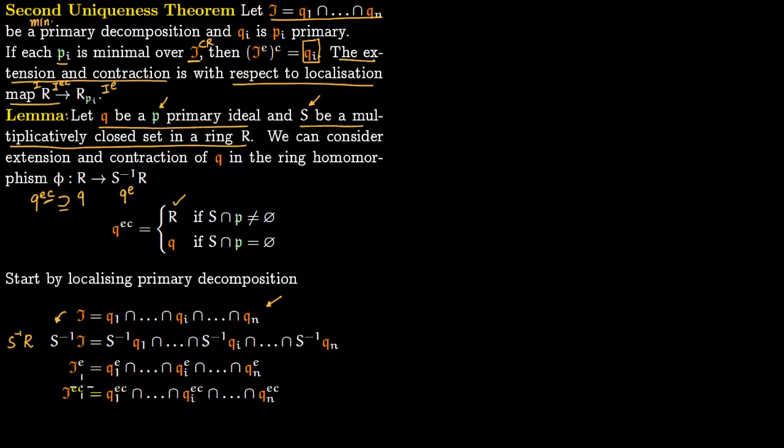So now we want to go from here. We have gotten this extension and contraction right here. From here we just want this qi. So somehow this should become just qi, and to do that we will need this lemma.